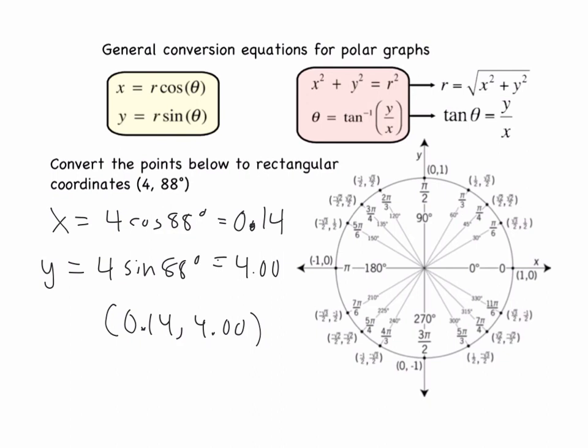So that's converting from polar to rectangular. That's pretty straightforward. Just fill them in and maybe use the unit circle, but a lot of times we can type them in.